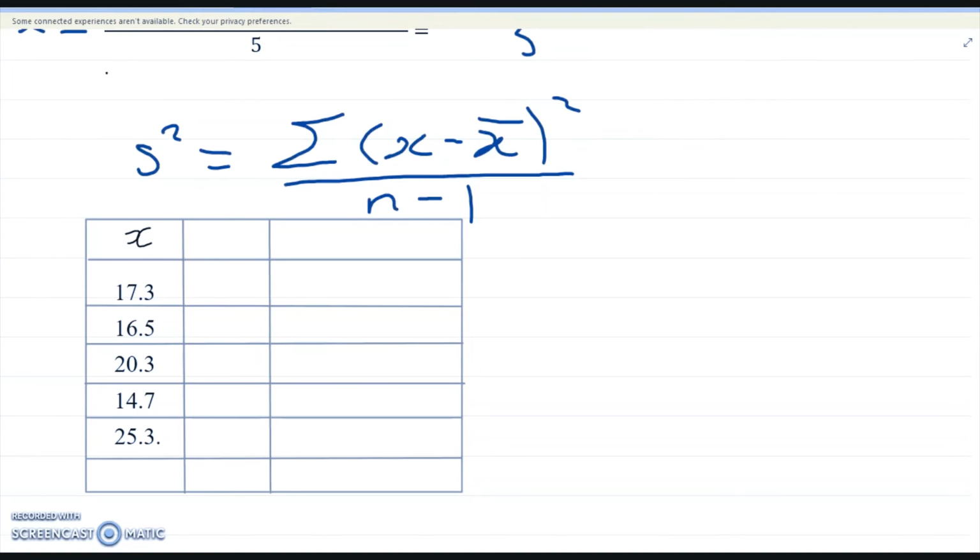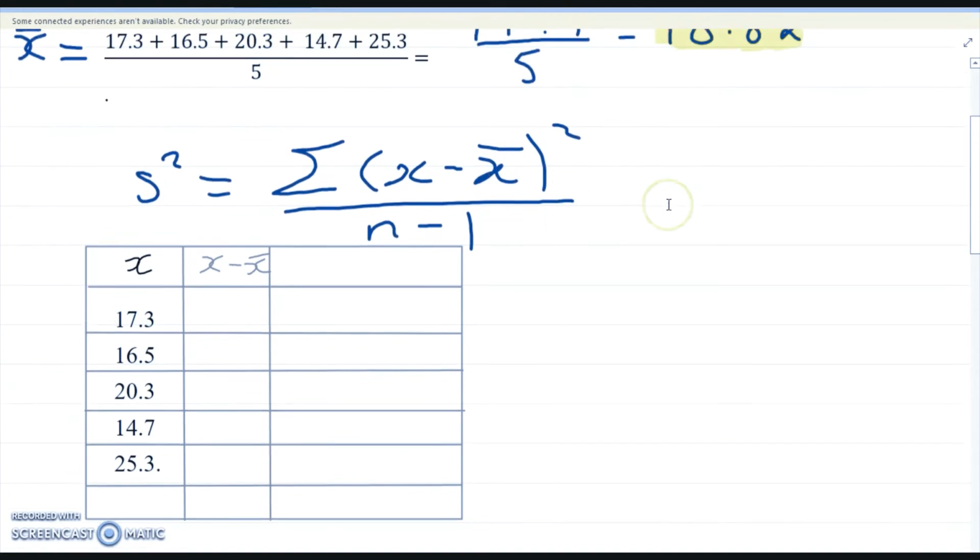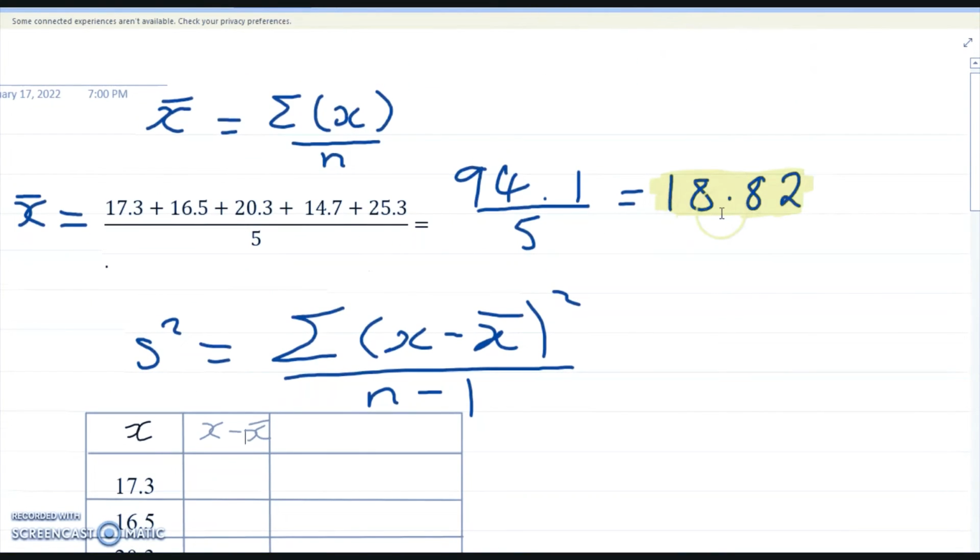So now from here we have x, and we need to find x minus x bar. So we take this number that is here and subtract from it the mean that we had found, which is right here, 18.82.